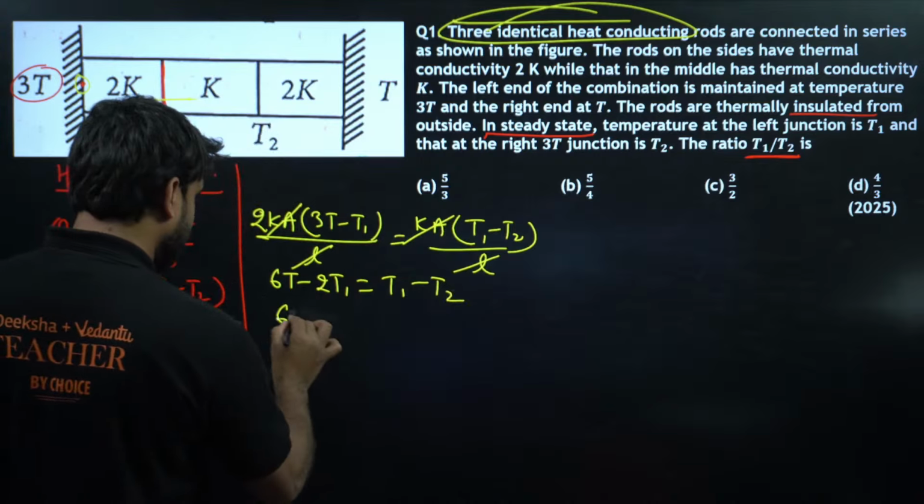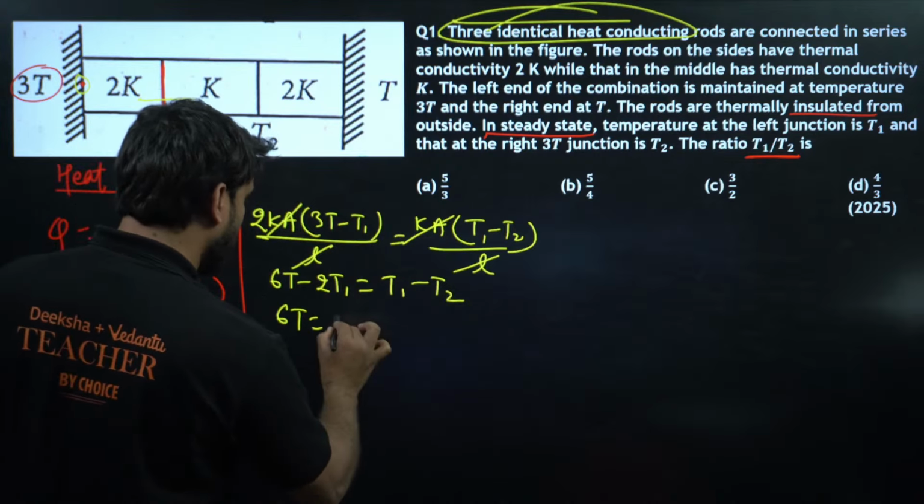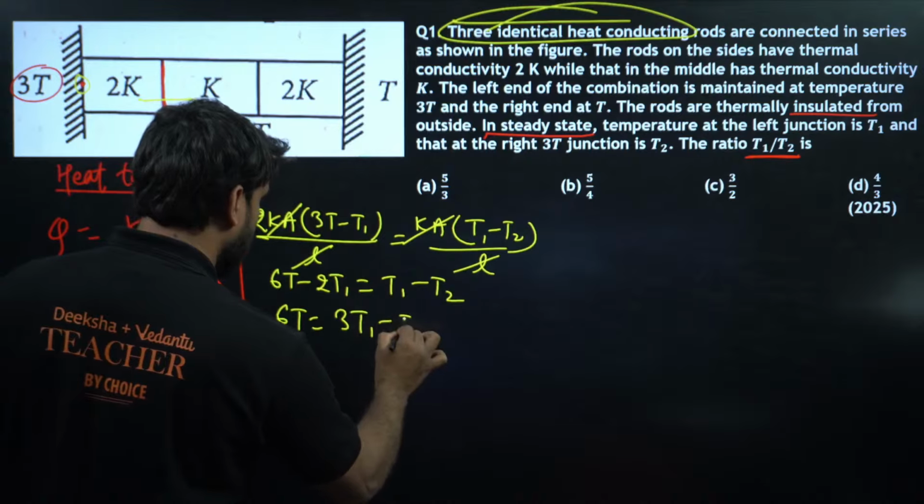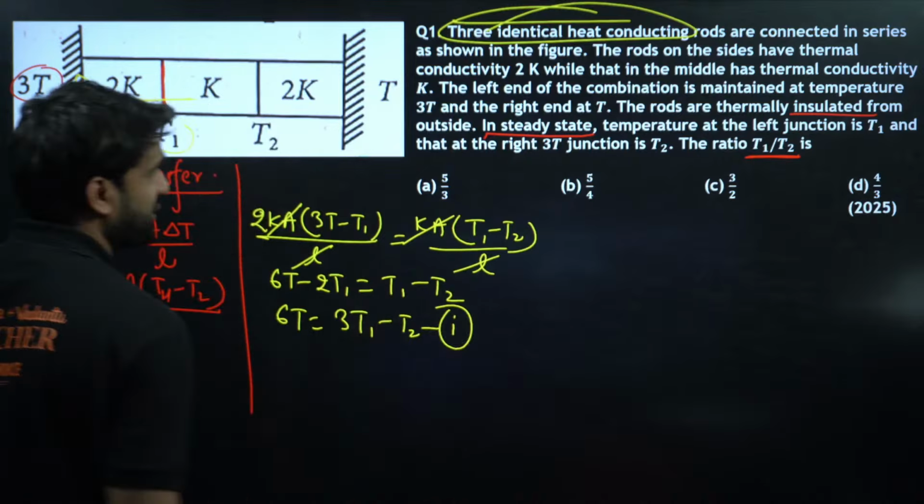So can we find out here 6T will be 2T1 will go there. So this will become 3T1 minus T2. Let's call this equation number 1.